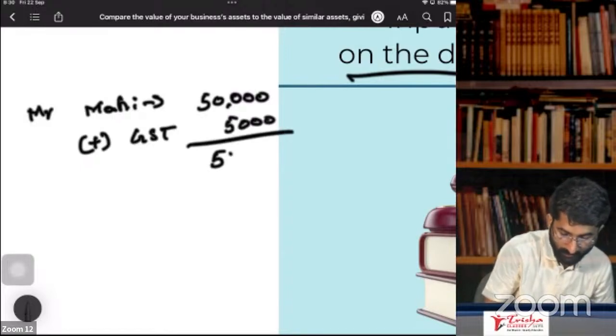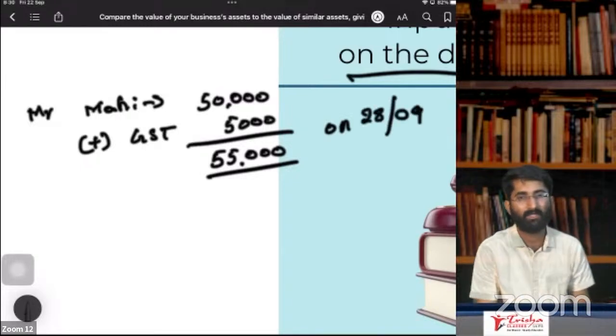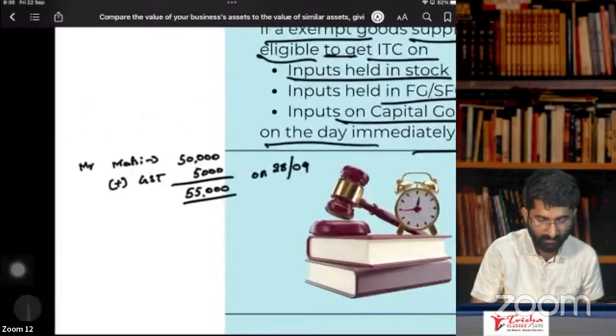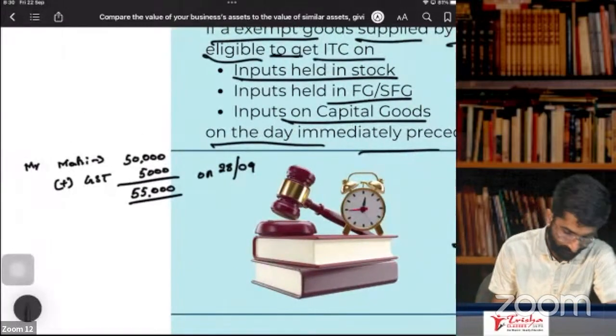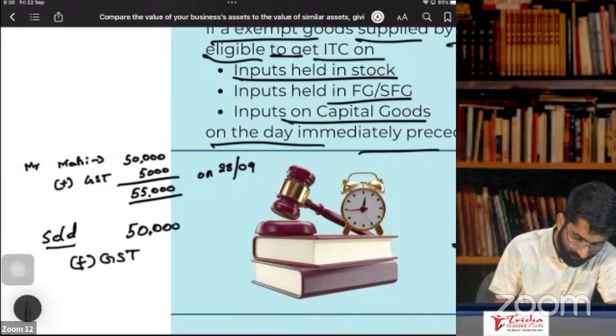Totally, he purchased it for 55,000 on 28th of September. And he sold that machinery for 50,000 rupees plus GST. He collected GST of 5,000, so totally he got 55,000.